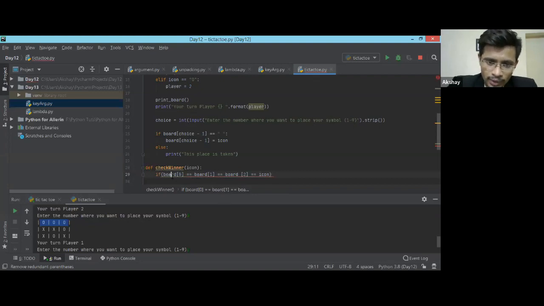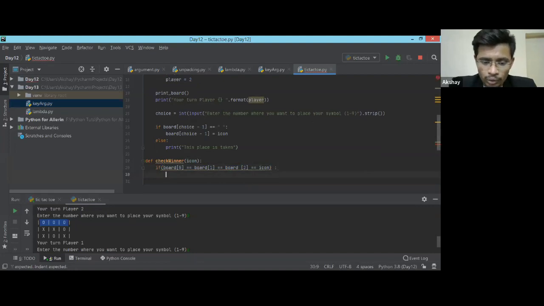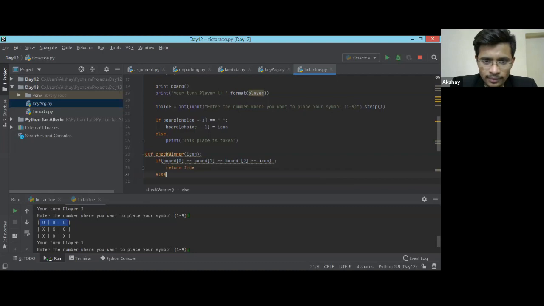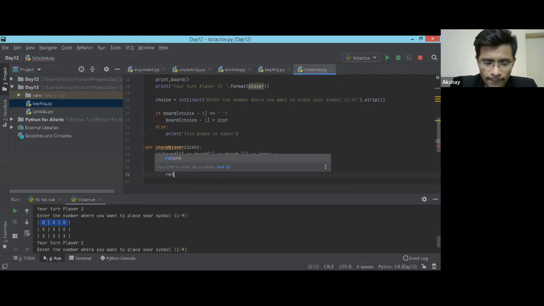So if board 1 equals board 2, then it is equal to 2. But if I'm passing the icon, suppose X, and it is equal to 0, then it should not work. That's why I'm comparing this. If it is equal, then I'm going to return True. It means the game is won. Sorry, True should be capital. Else I'm going to return False.